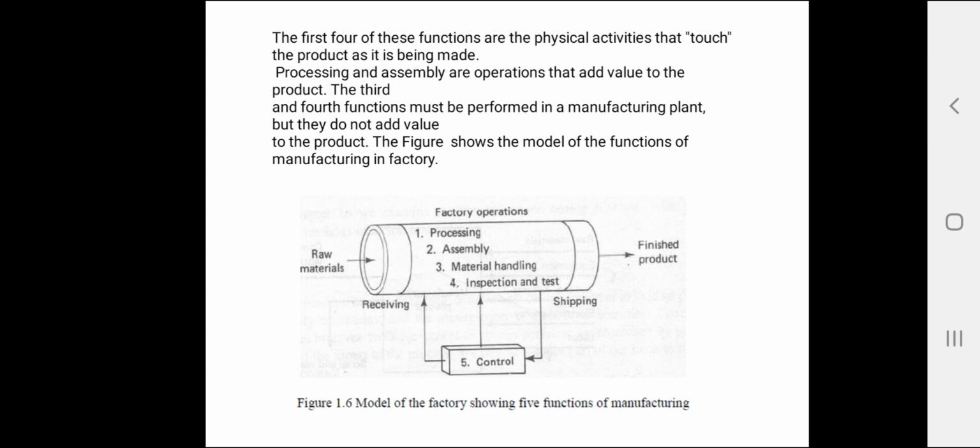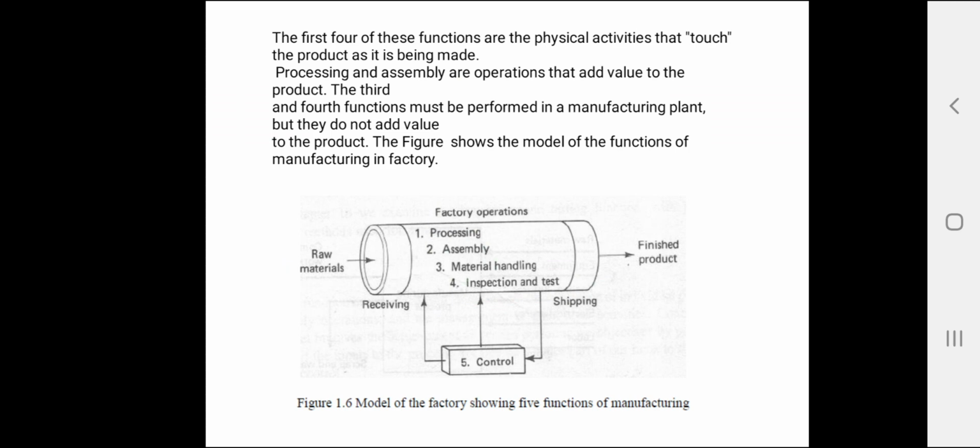Then the second is assembly. So in processing this is required. And assembly and joining processes constitute the second major type of manufacturing operation. So the first operation is processing, the second is assembly operation.